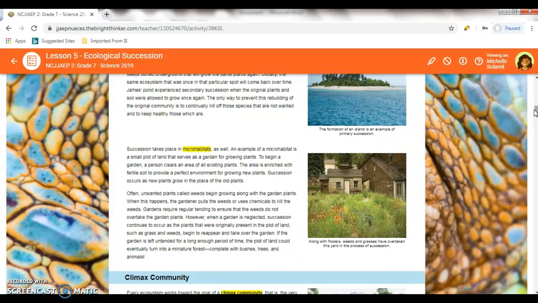Succession takes place in microhabitats as well. An example of a microhabitat is a small plot of land that serves as a garden for growing plants. To begin a garden, a person clears an area of all existing plants. The area is enriched with fertile soil to provide a perfect environment for growing new plants. Succession occurs when a new plant grows in the place of an old plant.